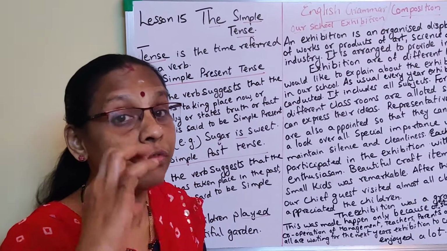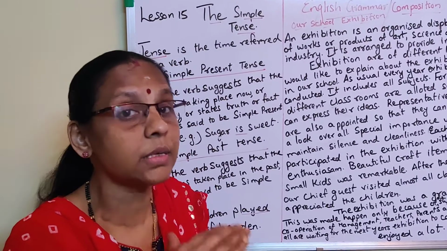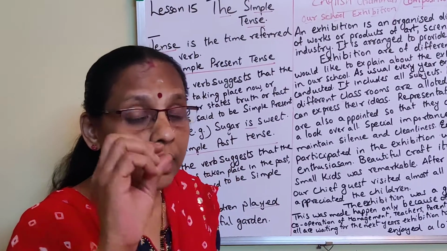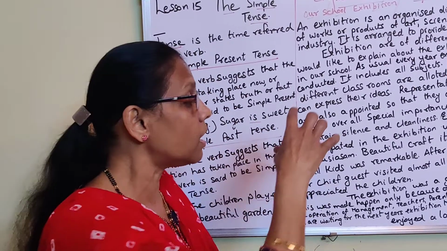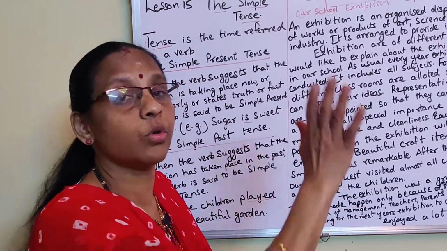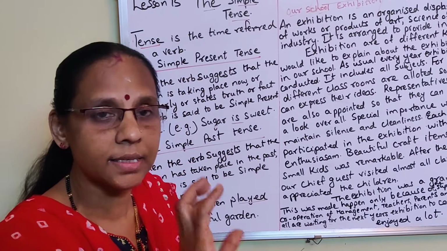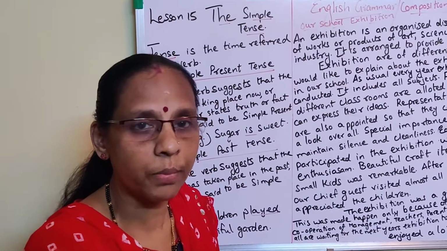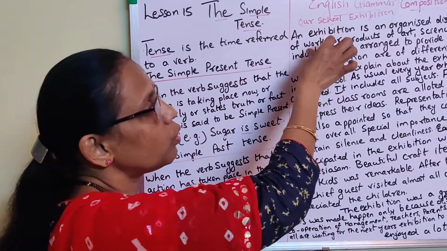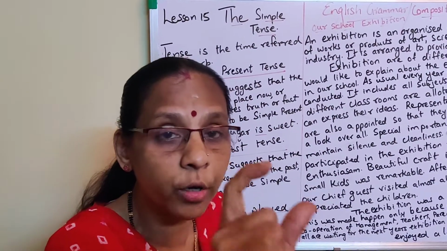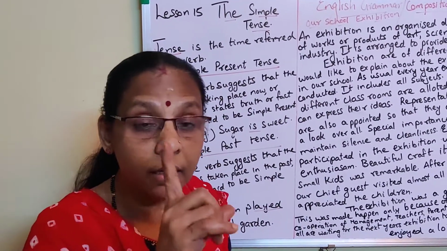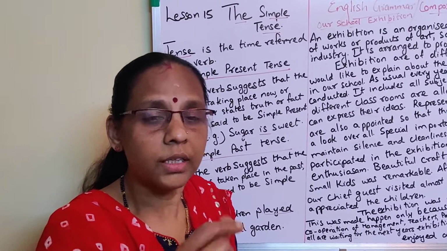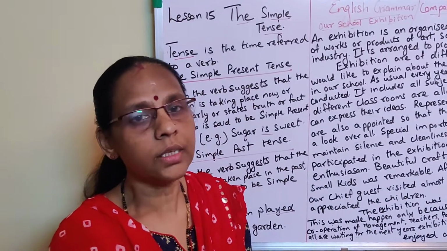Again I am telling you in which tense you should write: past tense, present tense or future tense. Whatever tense is needed, you should use. Here the exhibition was of last year, so we will be using past tense in certain points. Understood? Always while writing this composition, first give an explanation of two or three lines about the topic. Keep it in your mind, it's a must. Understood? Then you should enter into the subject.